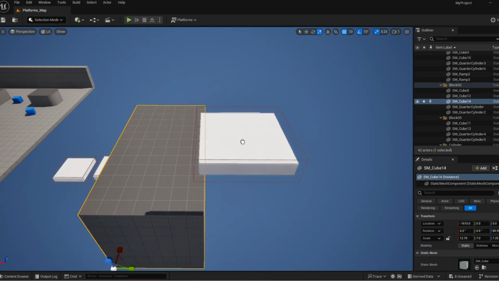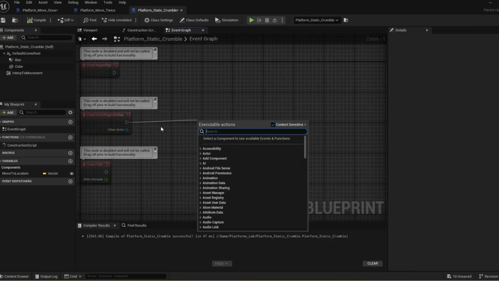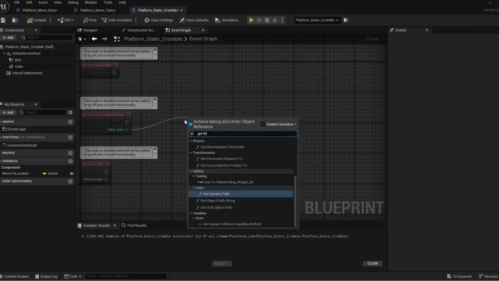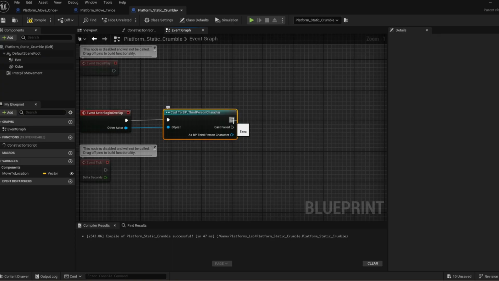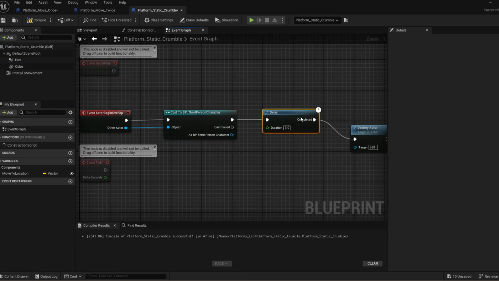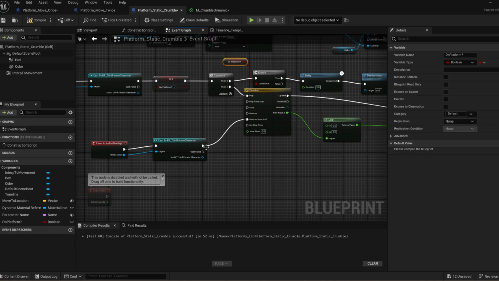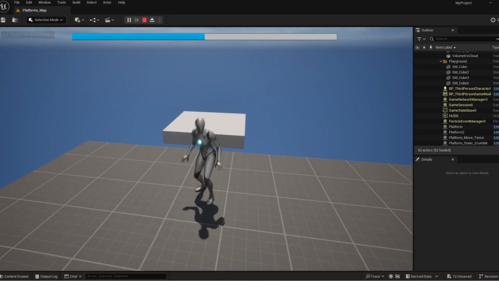Then I duplicated the basic movement platform but added blueprints to turn it into a crumble platform. The basic idea with this crumble platform is for it to be destroyed after 3 continuous seconds of the player colliding with it. This gives the player some urgency to get moving as soon as they land on this platform, or plan the timing of their jumps beforehand. Using a timeline and a lerp, I can also affect the material of this platform, so the colour starts to change the longer you're on the platform, simulating it crumbling.